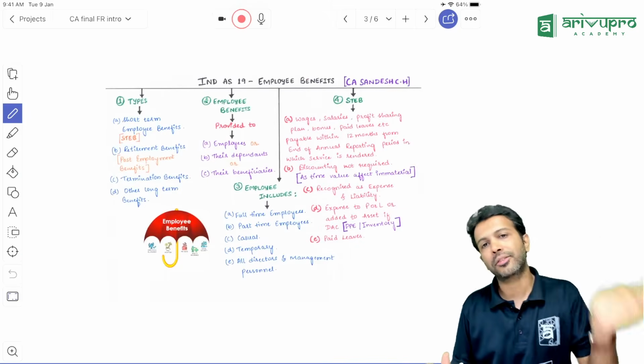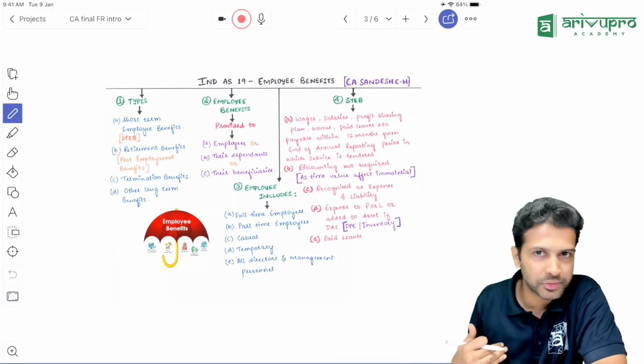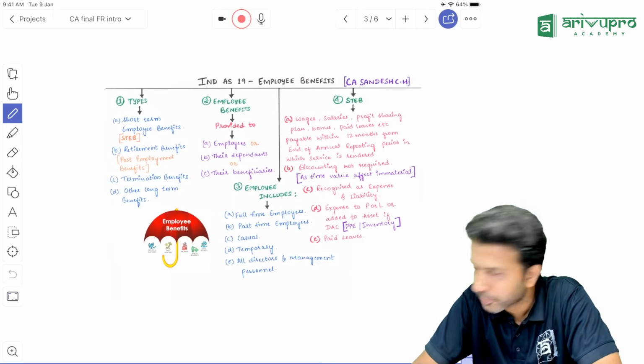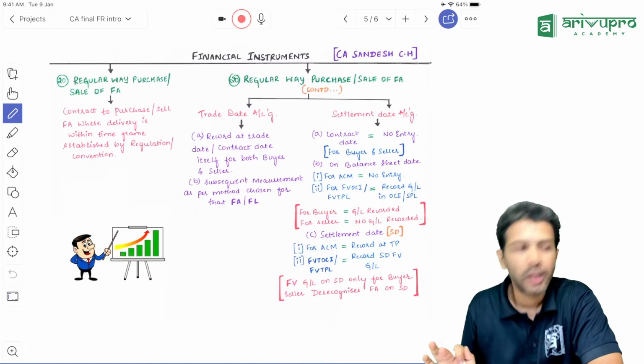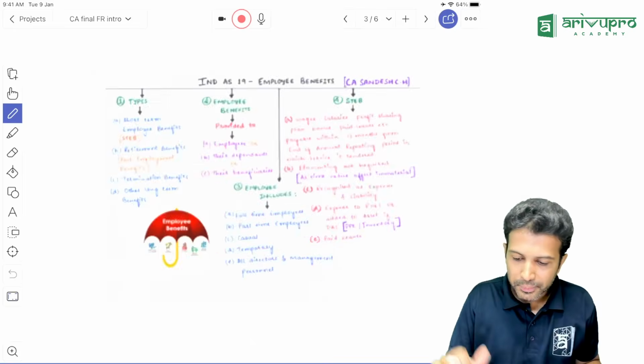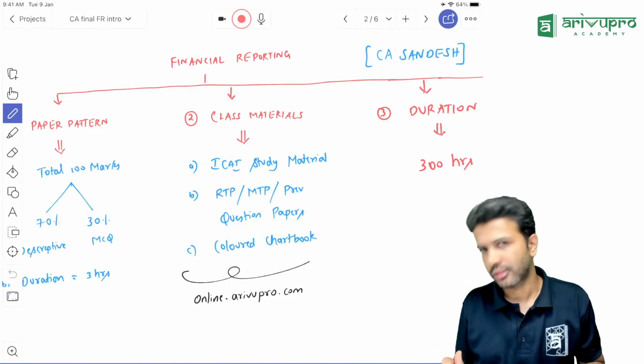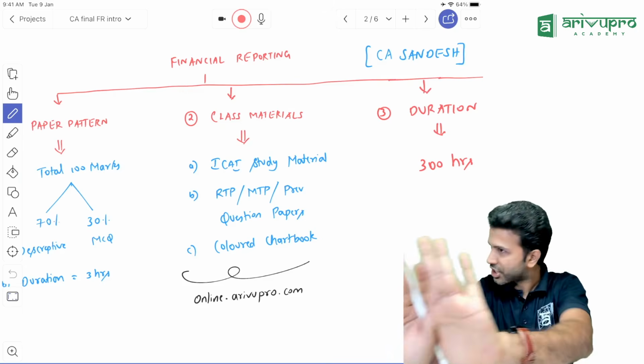Those of you who are from CA intermediate background and joined us for final, you are, I think, aware of this chart book. All right. What is this chart book? It simply looks like this. The reason behind me framing this particular chart book is, sir, not scaring you, just sharing with you.